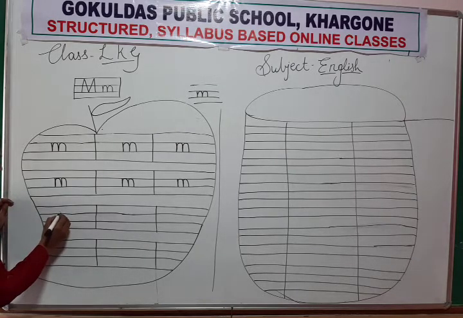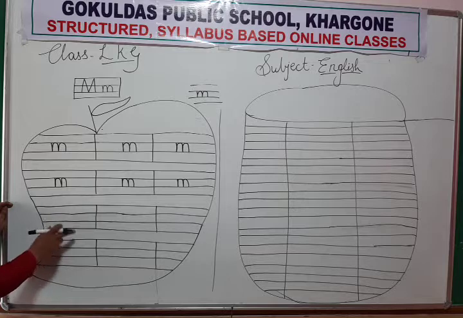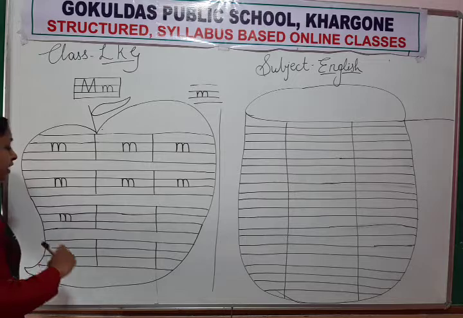How will you write in the next line? Between the base line and the middle line. This is the middle line and this is the base line. You have to write between these lines. Okay, so down, up, curve, down, up, curve, down. You have to write like this.